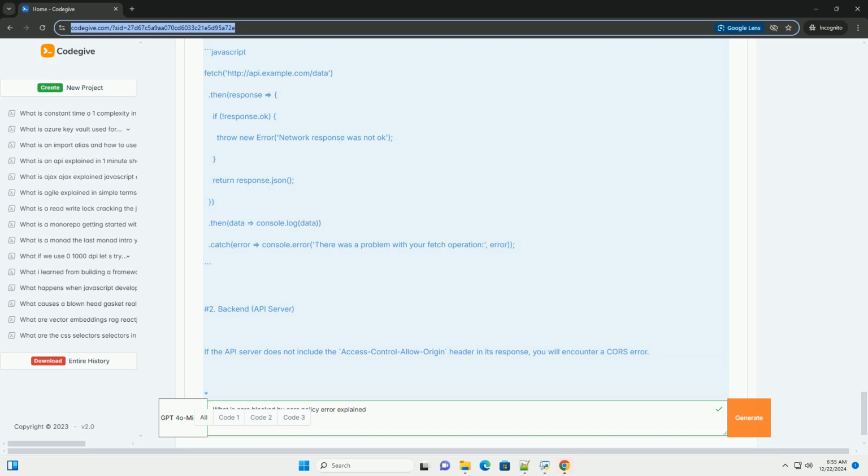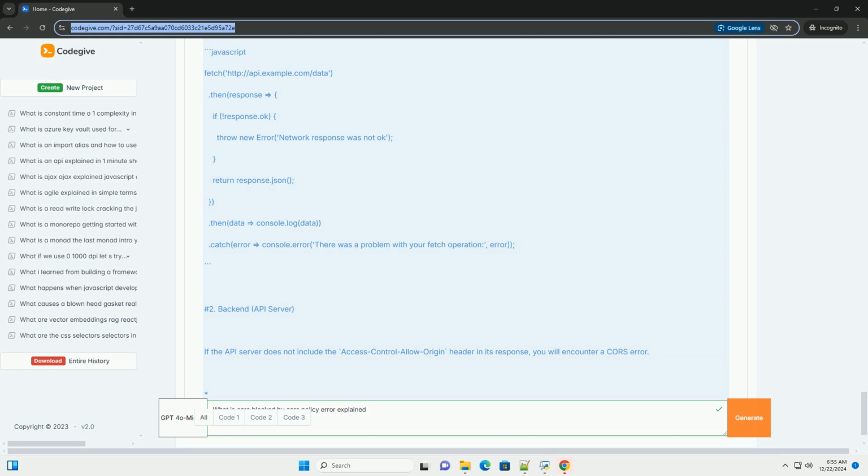JavaScript. const express = require('express'); const cors = require('cors'); const app = express(); // use CORS middleware app.use(cors()); // example root app.get('/data', (req, res) => { res.json({ message: 'hello from the API' }); }); // start the server const port = process.env.PORT || 5000; app.listen(port, () => { console.log('Server running on port', port);